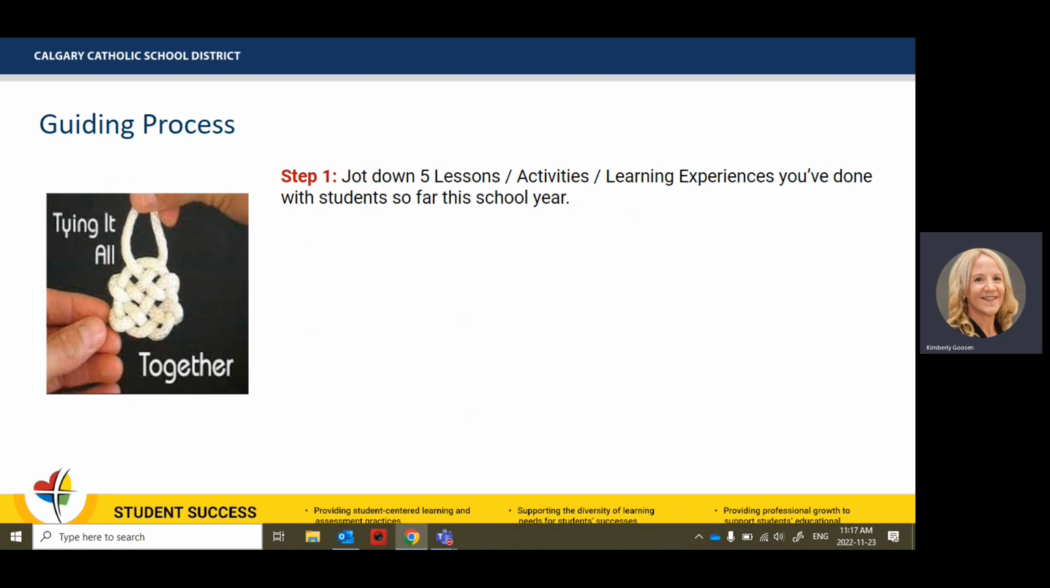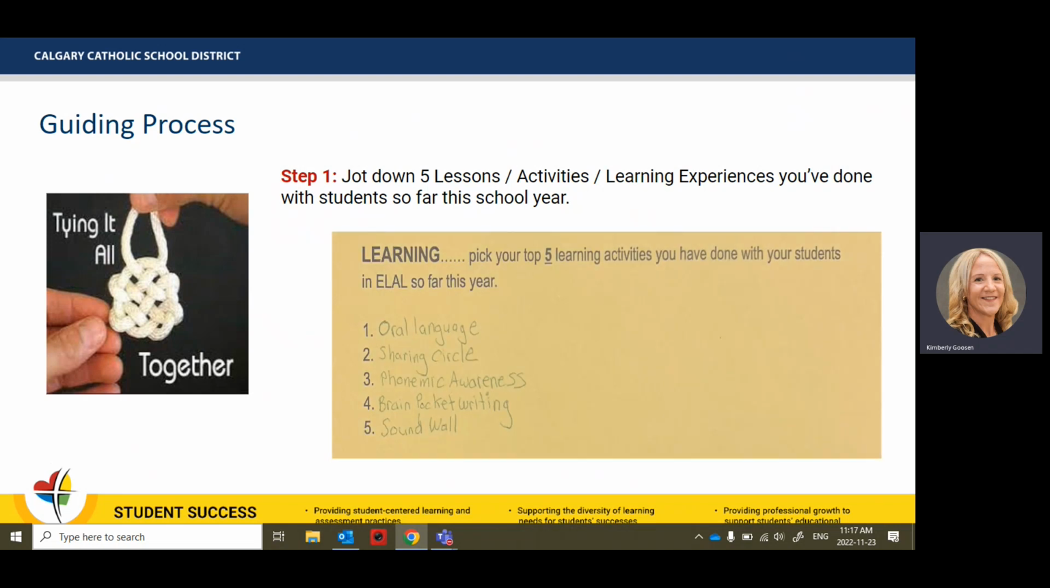So now we're going to take a little bit of a deeper dive and look at each step. So we have some examples from SET teachers. So remember that step 1 is all about jotting down those 5 activities that you have already done this term. So here, this teacher put down 5 learning activities that they've done with their students in ELAL so far this year. So you can see there's oral language, sharing circles, phonemic awareness, brain pocket writing, and the sound wall.